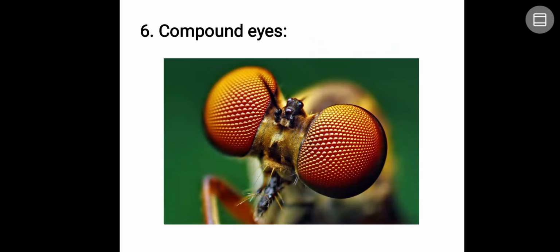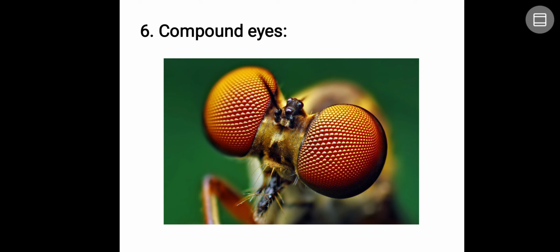Next, insects have compound eyes. Insects are the only organisms which have both simple eyes and compound eyes. You can observe in the picture here, in the middle there are three simple eyes and one pair of compound eyes. Take the example of a human being. We have only two lenses, simple lenses. If anything happens to a single eye, we can see through the other eye. Again, if anything happens to both eyes, we become blind.